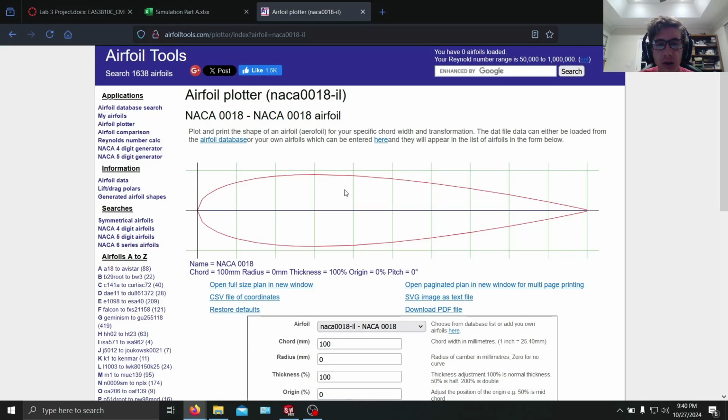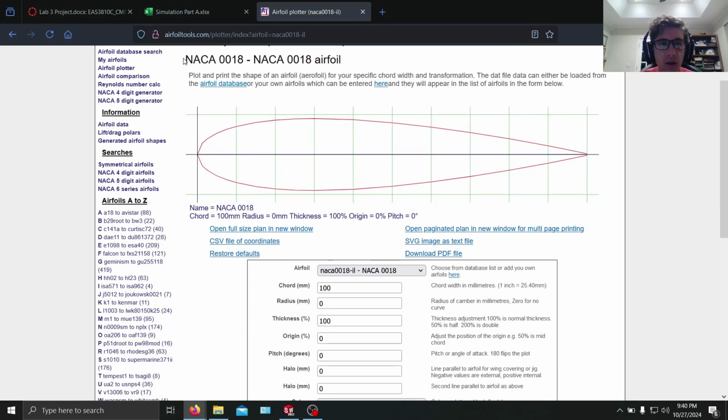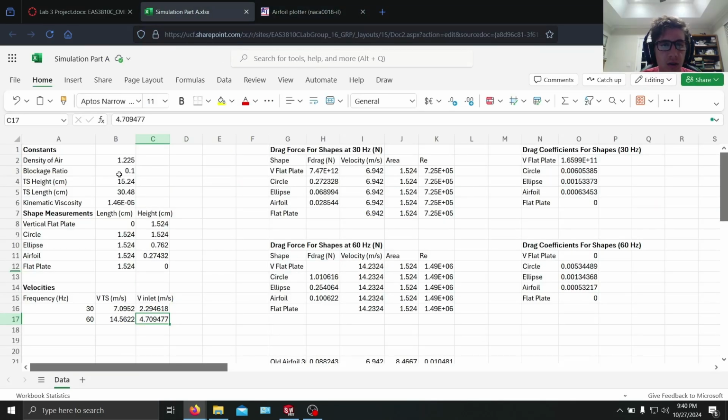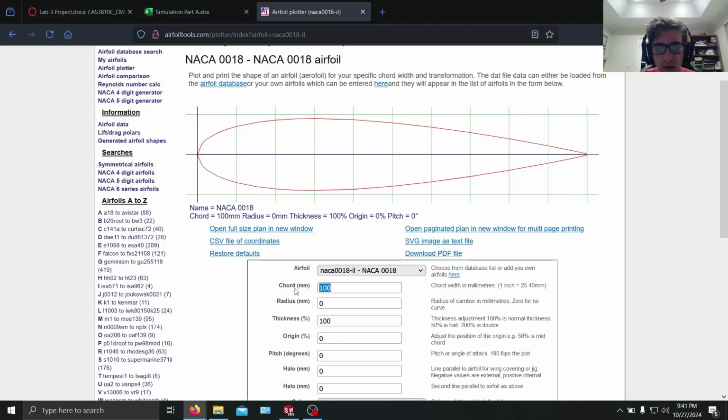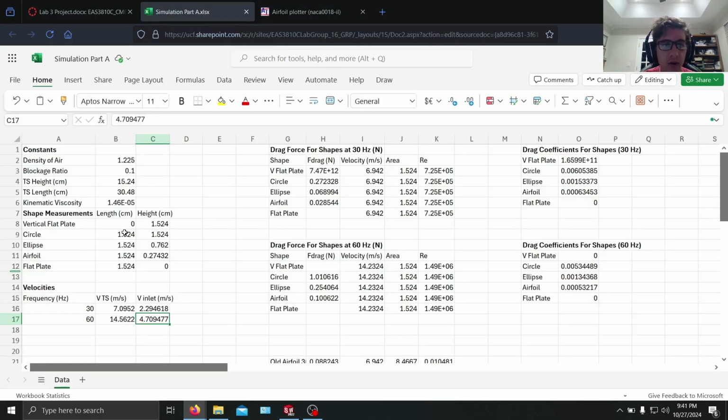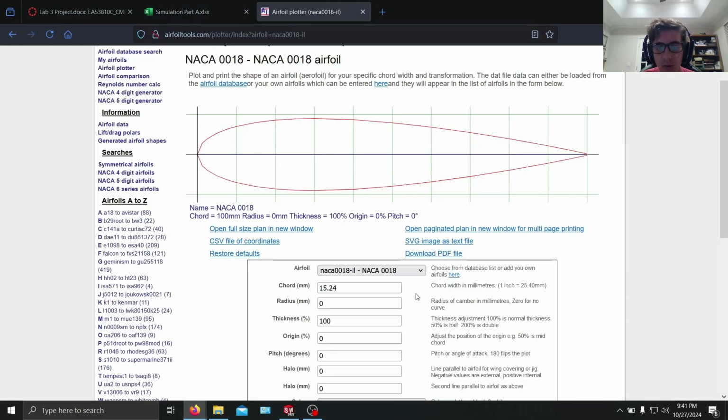For the first step, we're going to get the points of the airfoil to model it in SolidWorks. So I chose the NACA 0018 because that has the maximum thickness as 18% of the chord length. Based on the simulation data, for the blockage ratio, we're going to have the airfoil have a chord length of 15.24 millimeters or 1.524 centimeters. So I'm going to enter that in here.